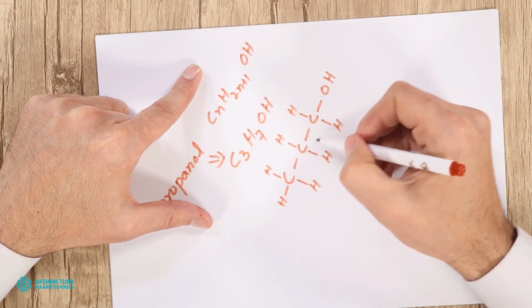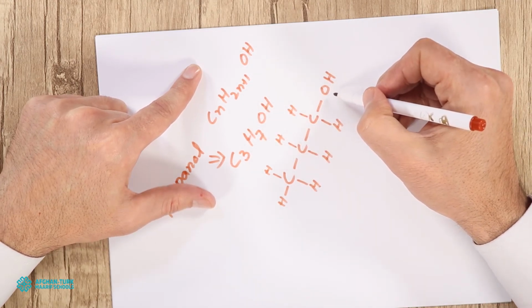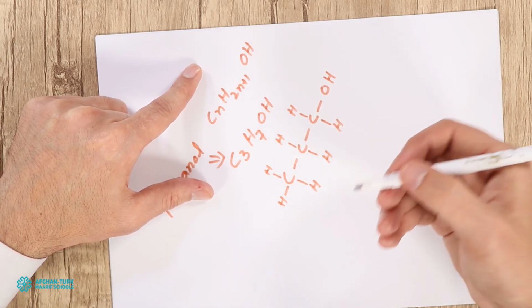Seven hydrogens are already here with the alkyl group, and OH is here. Such a structural formula you can draw for all of them.